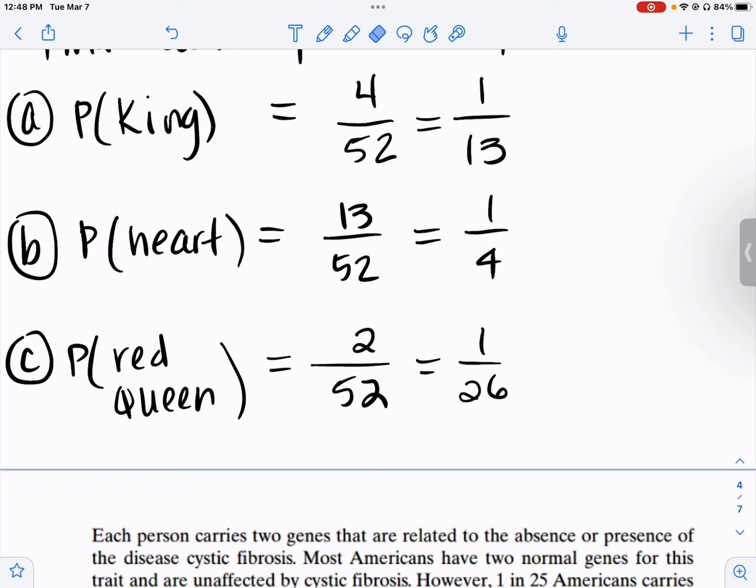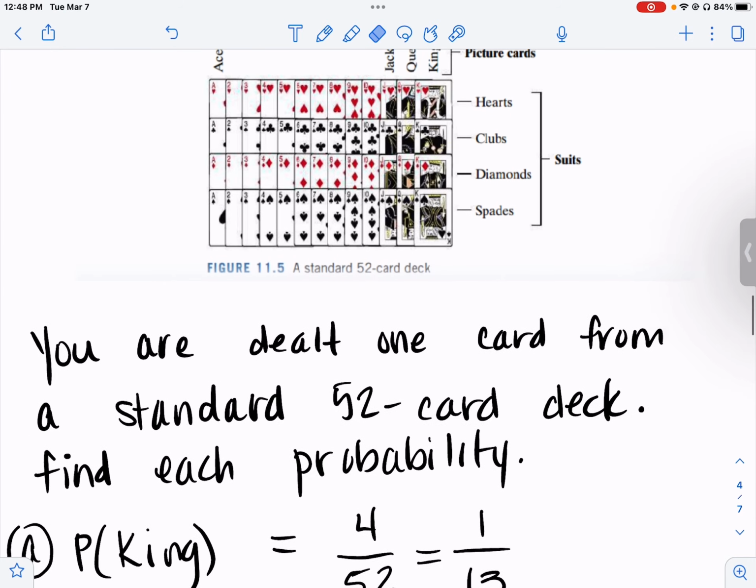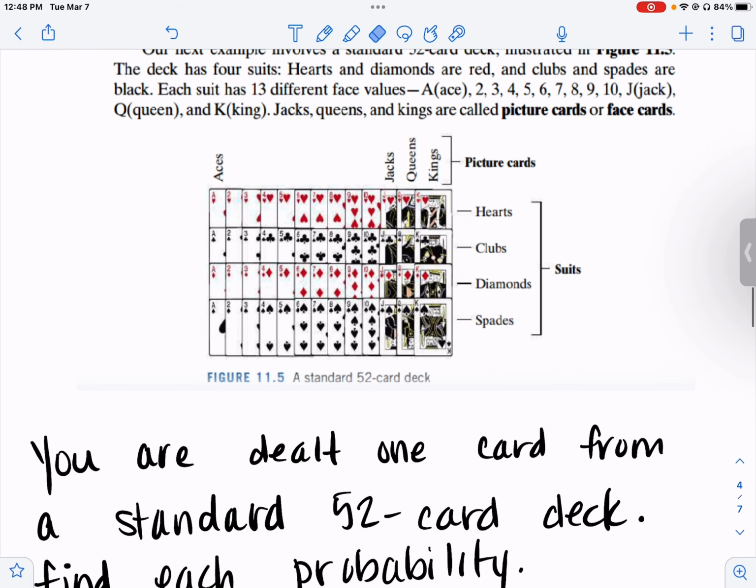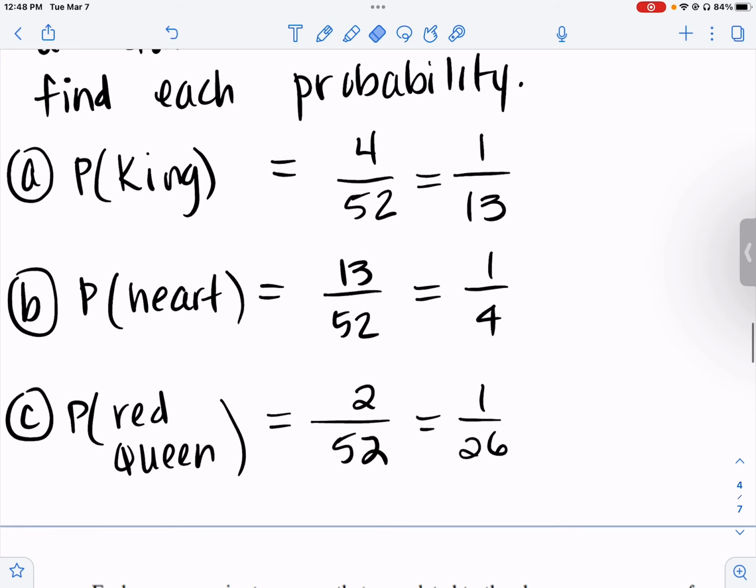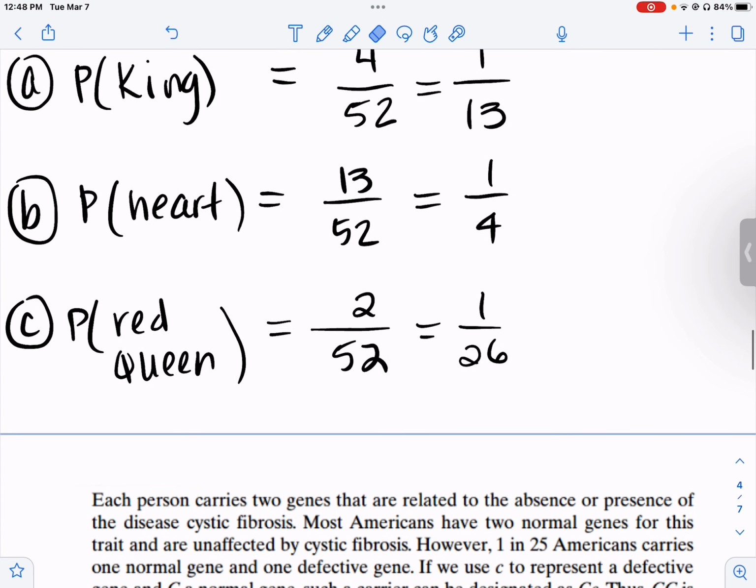The probability of a red queen. There are 2 red queens, the queen of hearts and the queen of diamonds. So that's 2 out of 52, which reduces. 2 into 2 equals 1. 2 into 52 is 26.